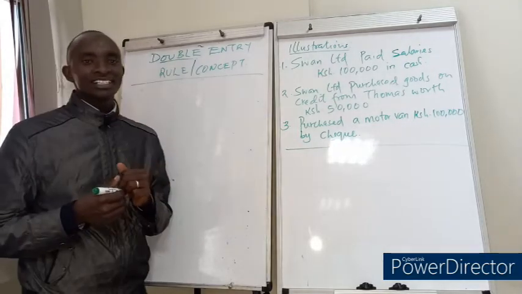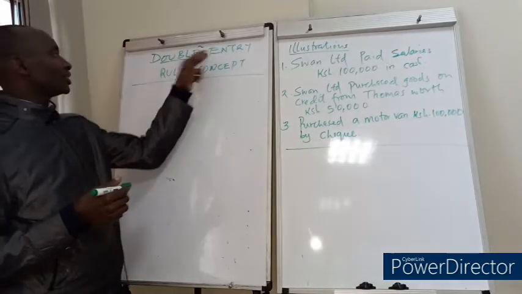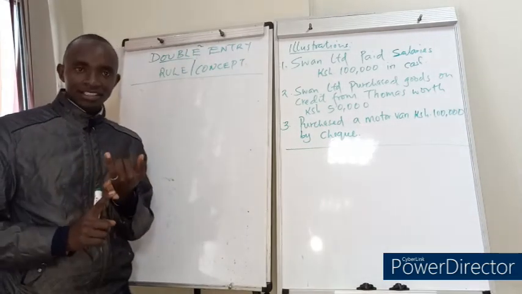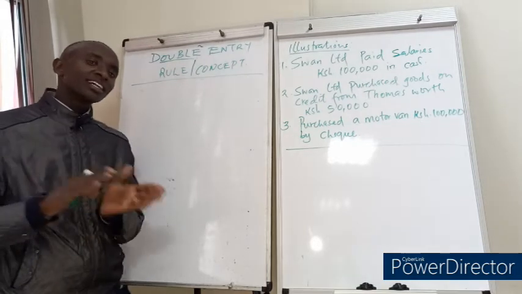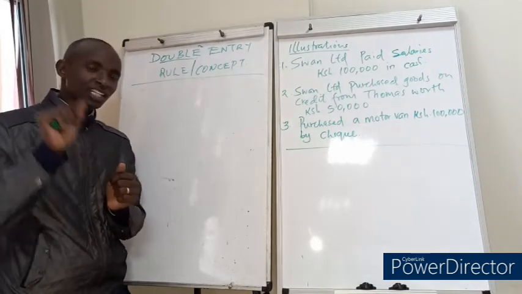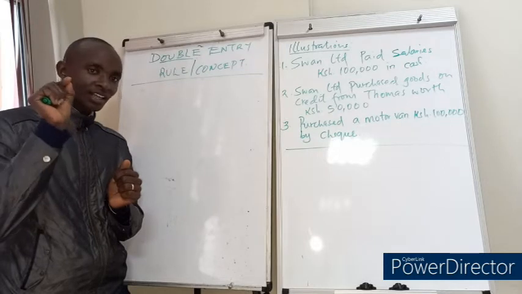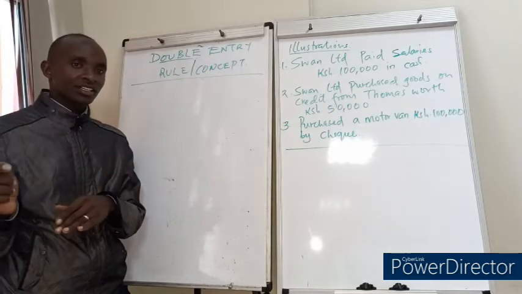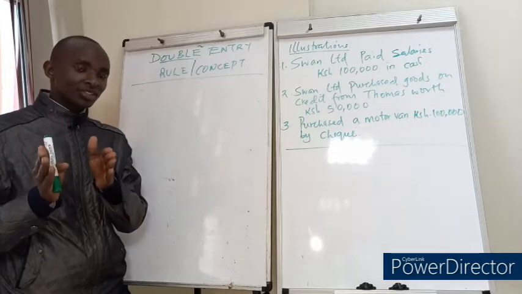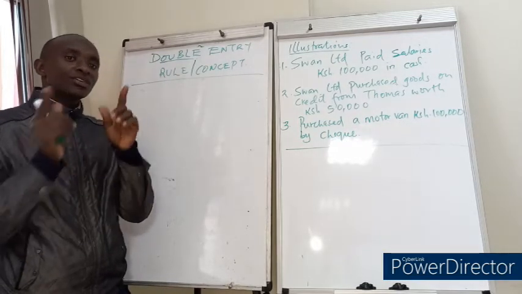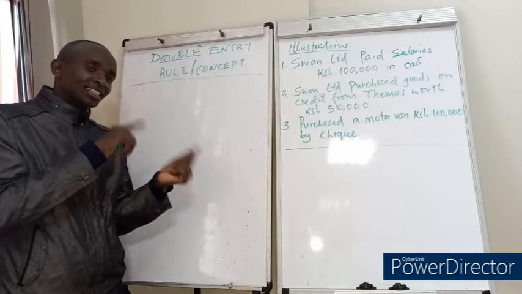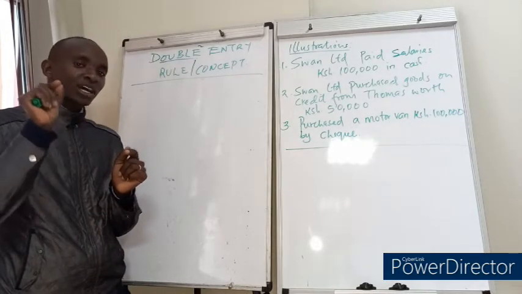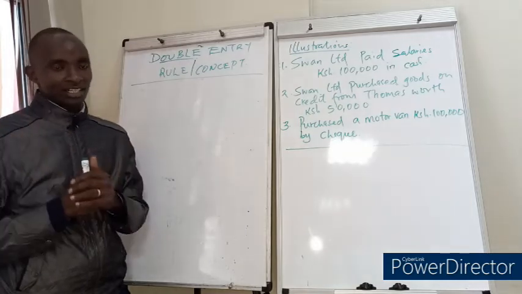So once again, ladies and gentlemen, we've said the double entry concept of accounting states that for every debit entry, there must be a corresponding credit entry in another account. Take note, there must be a corresponding credit entry in another account, and vice versa. And vice versa, in this case, is like saying for every credit entry in one account, it must be followed by a corresponding debit entry in another account.